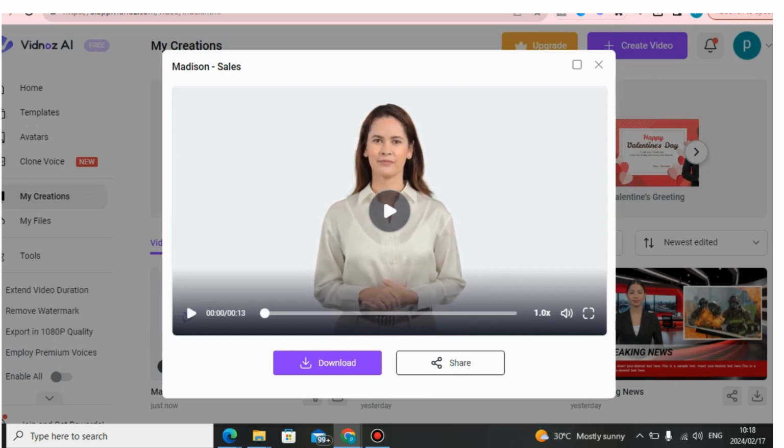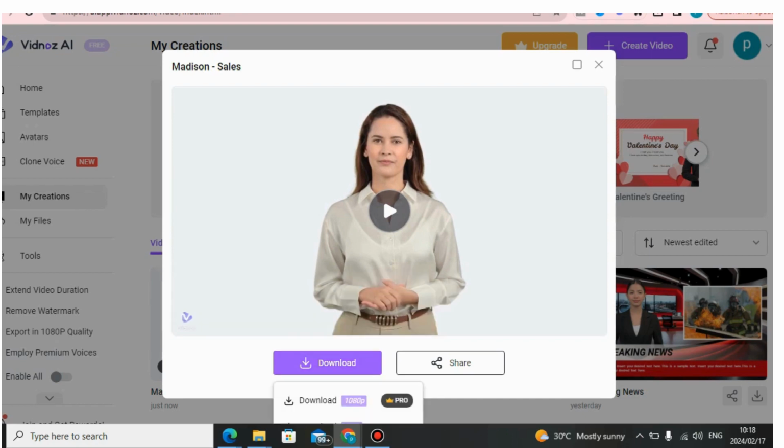Wow, as you can see, there's this hand movement or body movement. Okay, it sounds so beautiful. So what you can do, you're just gonna click here to download it. It's gonna be downloaded straight onto your laptop, guys.